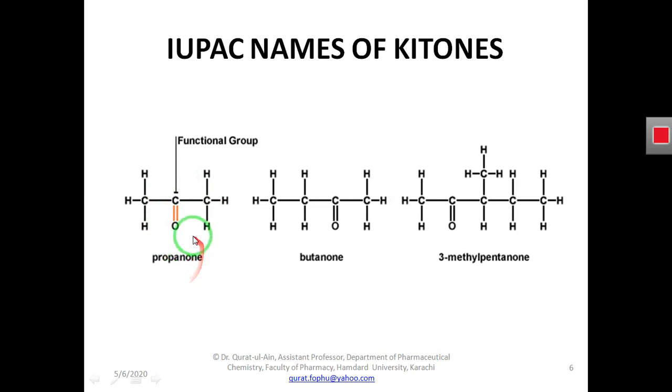Suffix means last, so we use ONE at the end of the name of the alkane.